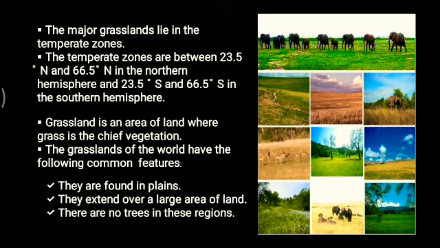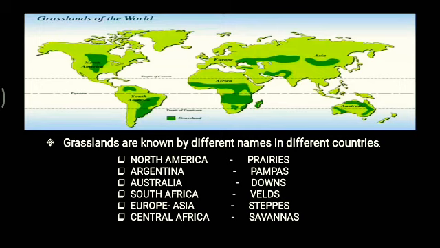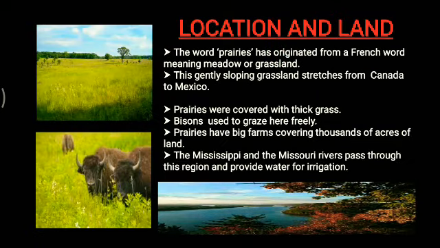Now, grasslands are known by different names in different countries. In North America, it is known as prairies, Argentina pampas, Australia downs, South Africa velds, Europe and Asia, these are known as steppes. And in Central Africa, it is known as savannas. Today we will discuss the prairies.